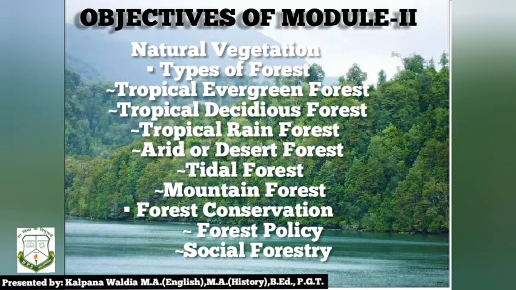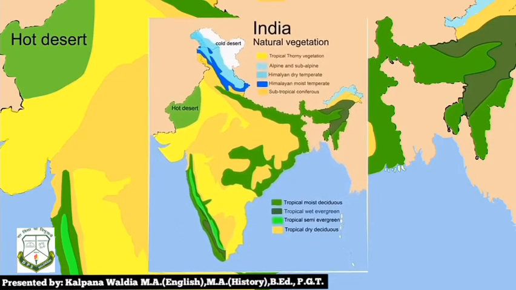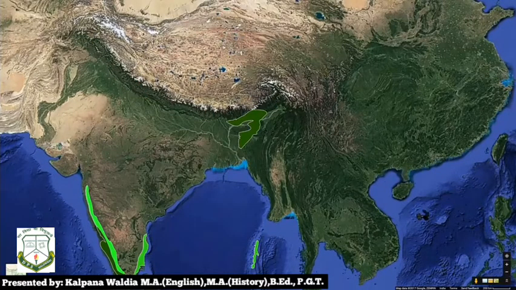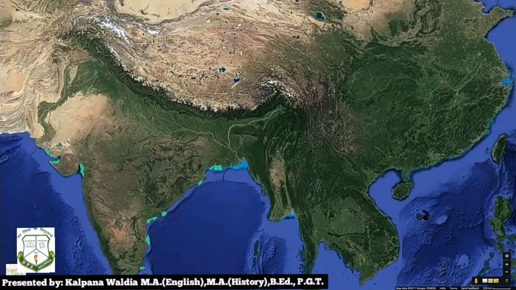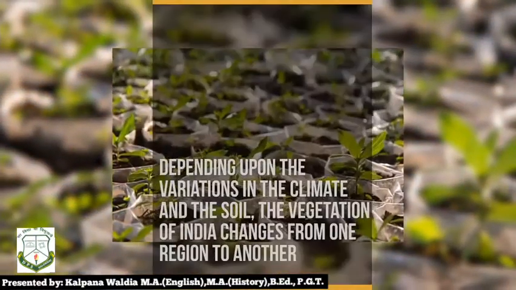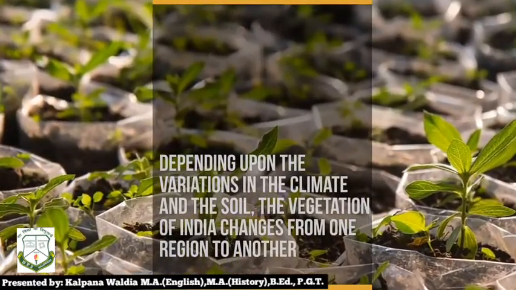So children, let's begin this module. So the first topic is types of forests. India is a landmass of great variety of natural vegetation. Himalayan heights are marked with the temperate vegetation. Western Ghats and Andaman Nicobar Islands have the subtropical rainforest. The Deltanic region have the tropical evergreen forest and mangrove trees. The deserts and the semi-desert areas of Rajasthan are known for cactus and thorny bushes. All these depend upon the variation in the climate and the type of soil. The vegetation of India changes from one region to another.